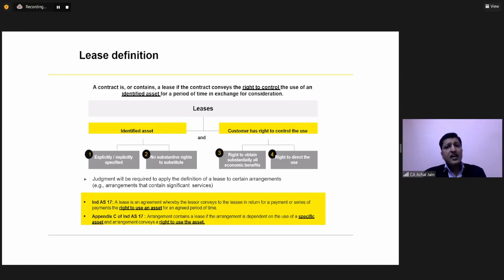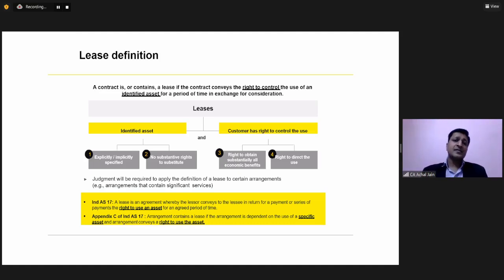Number one. This is the first aspect which is very, very important, because without this identified asset, a lease will not become a lease. And along with this identified asset, the arrangement should convey the right to control the use of the identified asset.